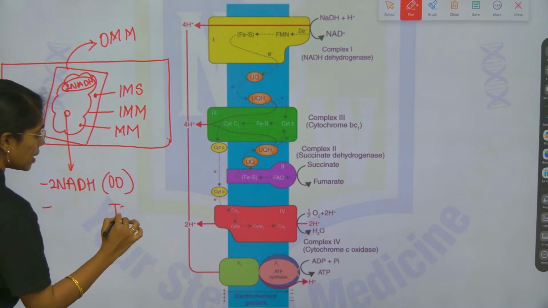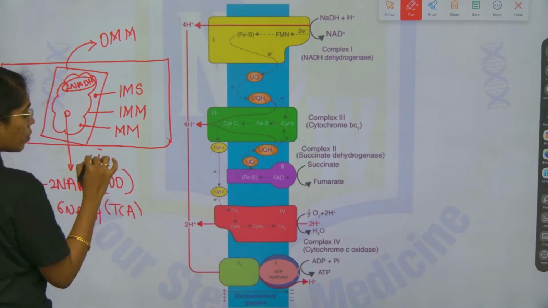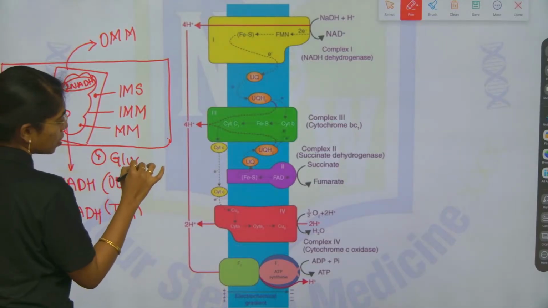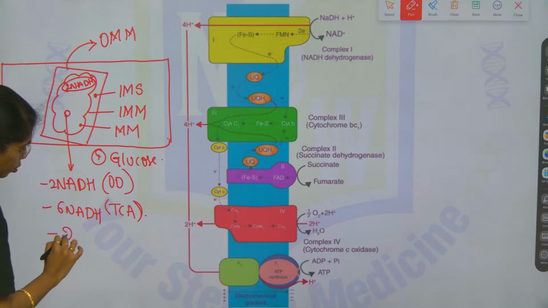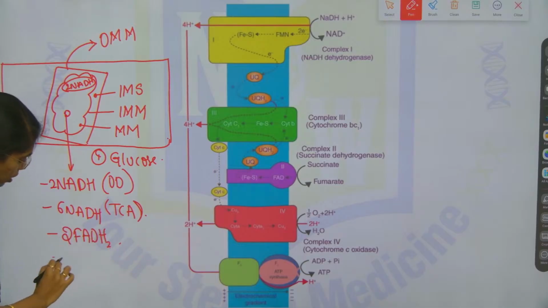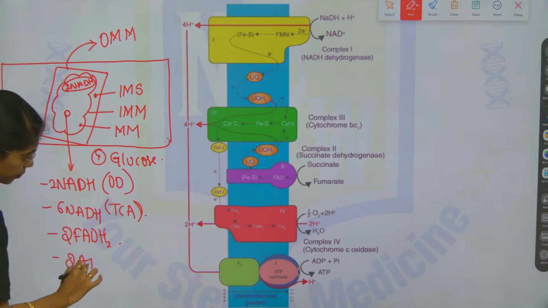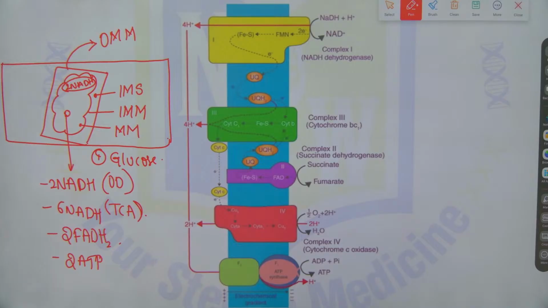And in the TCA cycle, total 6 NADH, this I am saying for 1 glucose. And how many FADH2? 2 FADH2 and 2 ATP. Now, these reducing molecules, energy rich molecules NADH and FADH2, will be oxidized completely in ETS.